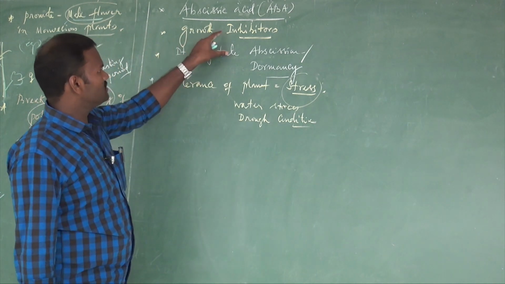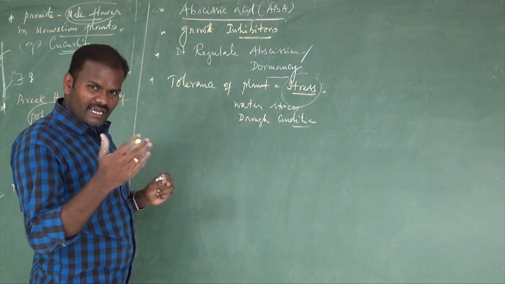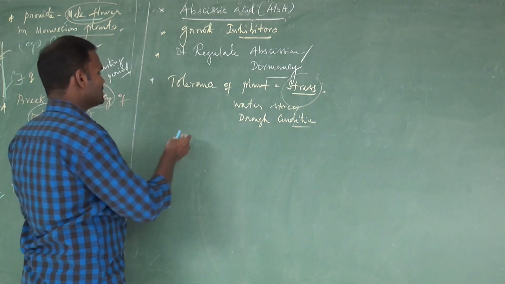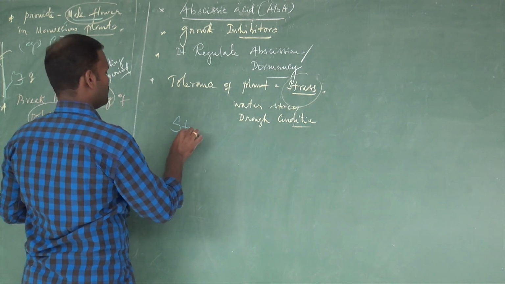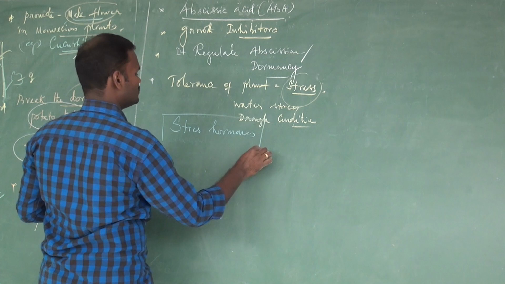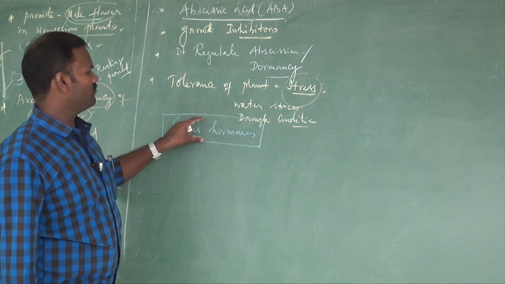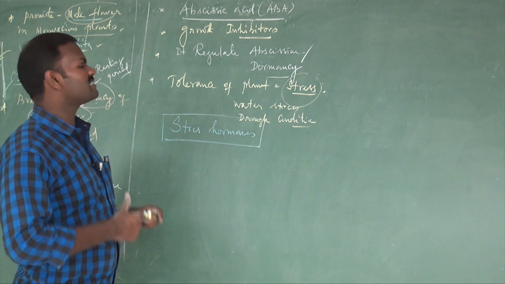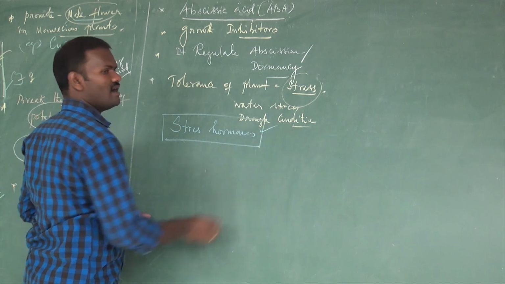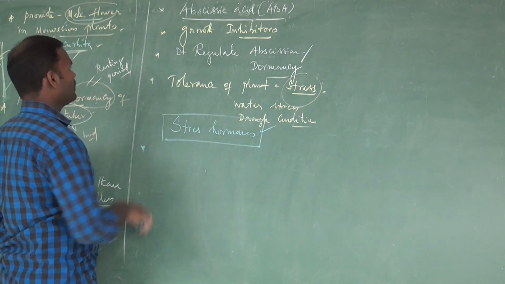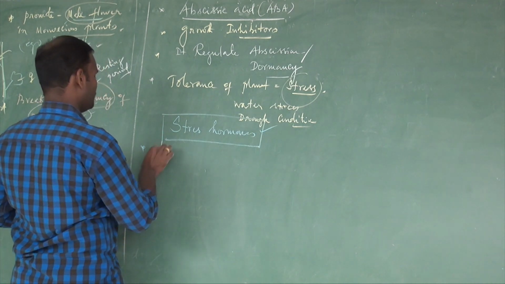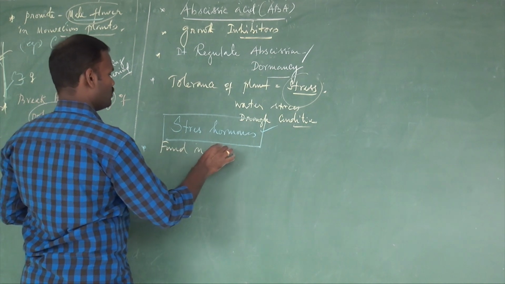So what are the functions of this abscisic acid? To protect the plant from this environmental stress. Hence it is also called a stress hormone. Then why do we call it a stress hormone? Because it protects the plant from various stress conditions. I mean, it increases the tolerance of the plants to various stress conditions. So they are called stress hormones. And especially these stress hormones are found in the chloroplast.